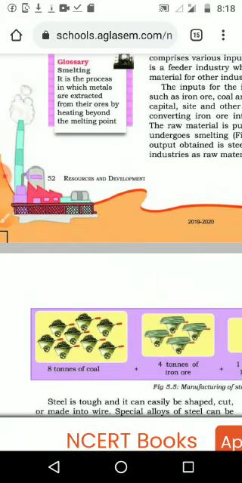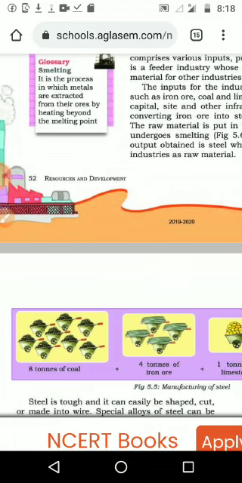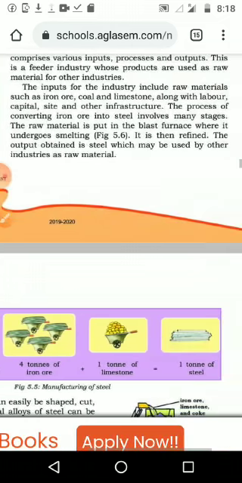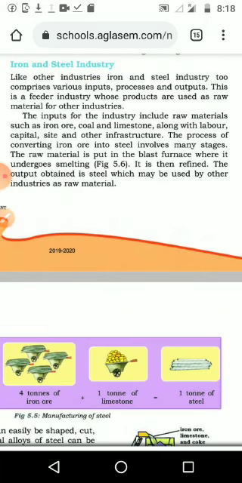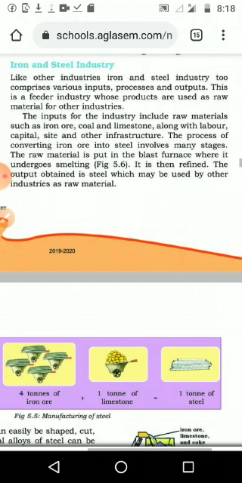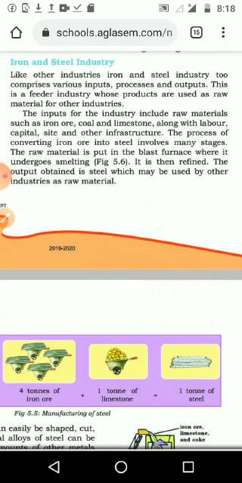It is a process in which metal is extracted from its ore by heating beyond the melting point. The iron becomes melted, and we separate iron from the other waste. So it is the first process, smelting. Smelting means we make it melted by giving heat, and it is then refined.